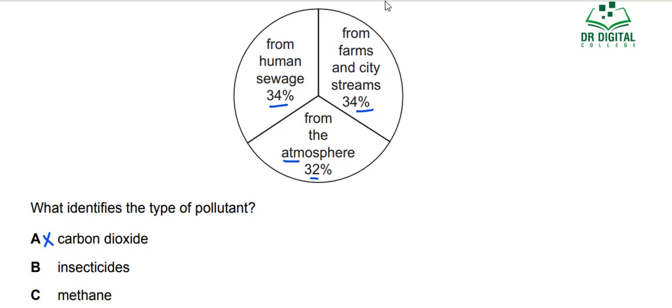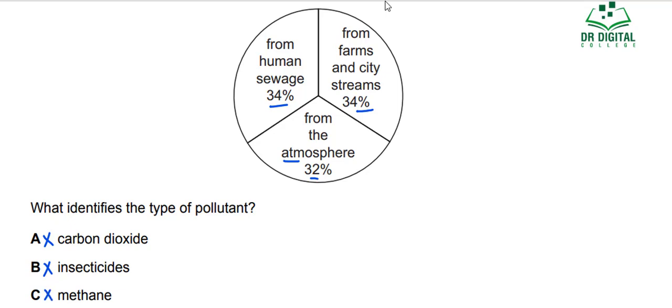Insecticides are also not present in the atmosphere. They can be present in the agricultural streams, in the agricultural waste, the wash away water of the agricultural waste. They can have the pesticides. Pesticide cannot come from the atmosphere. This is wrong. Methane is a gas. So in the sewage water, methane will not be present. It will be liberated in the outer atmosphere. It cannot come back to the soil surface dissolved in the rainwater. So methane is not coming from the atmosphere.